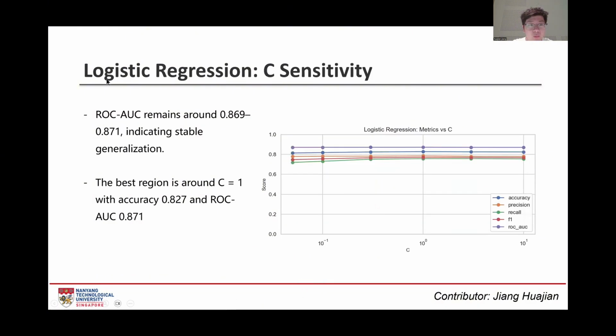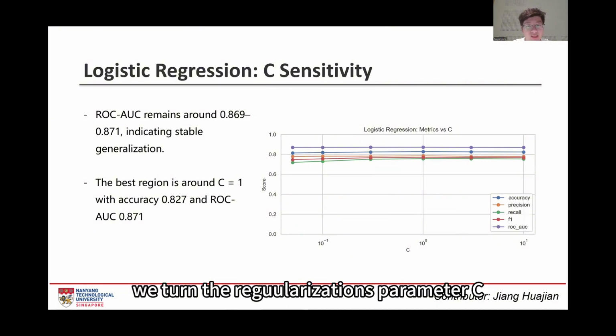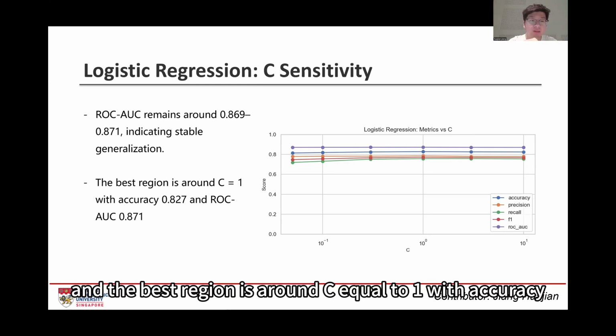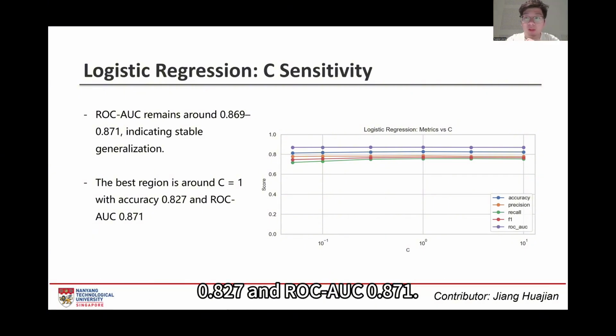And we evaluate two models. The first is logistic regression and the other is decision tree. For the logistic regression, we tuned the regularization parameter C. We found stability around C equal to 1, and the best region is around C equal to 1 with accuracy 0.27 and ROC AUC 0.71.